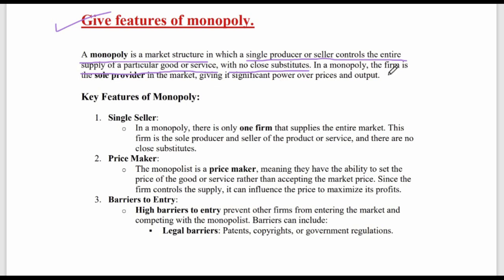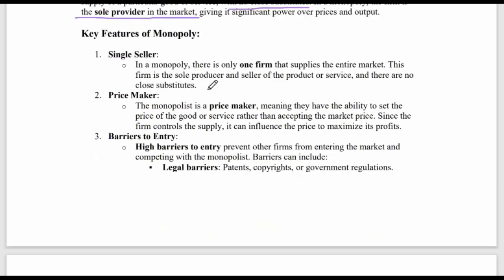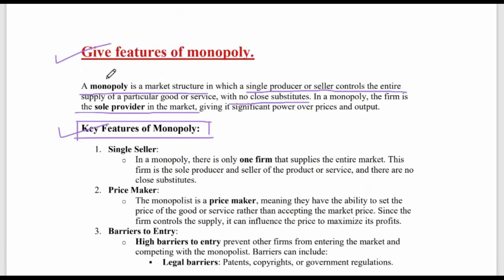In a monopoly, the firm is the sole provider in the market, giving it significant power over prices and output. Now let's look at the key features of monopoly. This question also comes separately: what is monopoly? For 2 marks this can come.